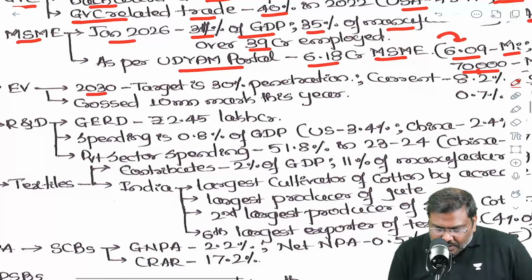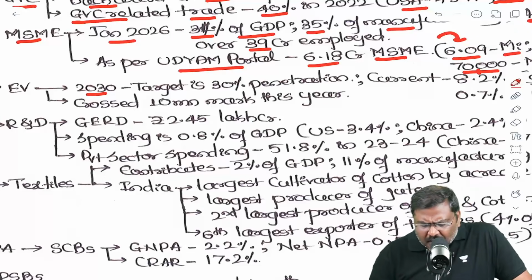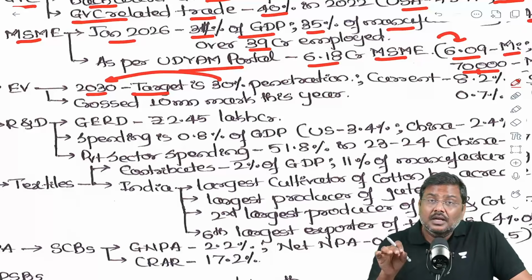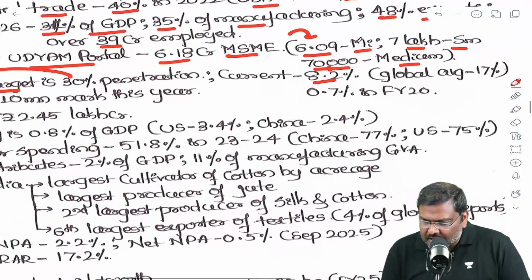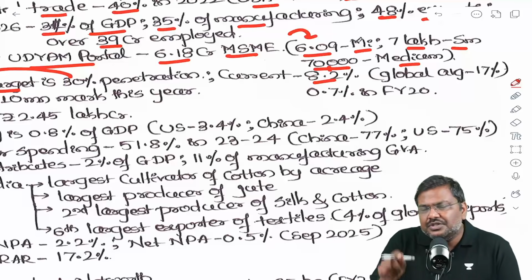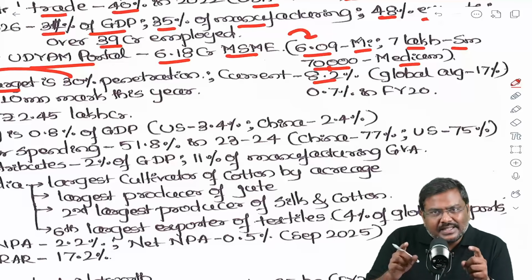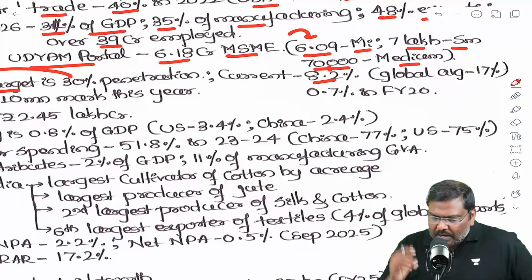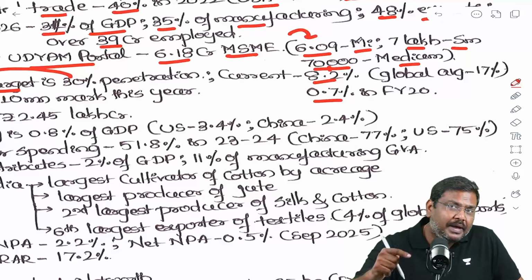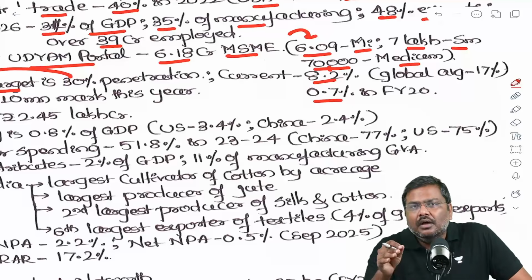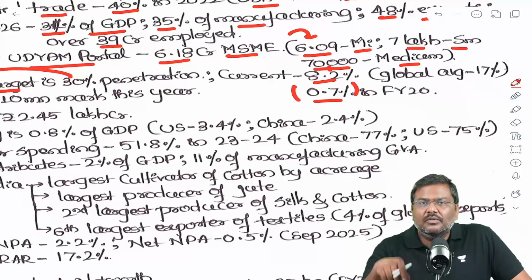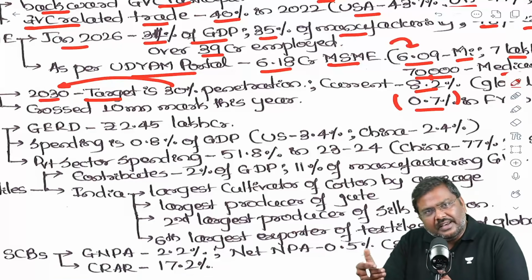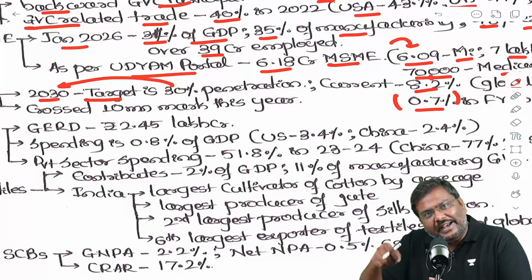Anyways, next one, electric vehicles, EVs. The Government of India has a target of achieving 30% penetration by the year 2030. Currently, the penetration level in India is around 8.2%. The global average is more than 17%. That is, in India, the penetration level is almost half or below half of the global average. But when you compare it with the earlier situation in India, in financial year 2020, the penetration level was simply 0.7%. So the point is simple here: the penetration has increased, but compared to the global average, it is much lower in India.